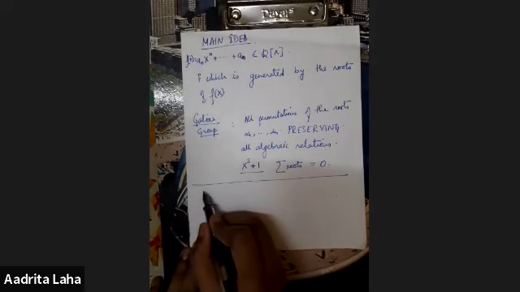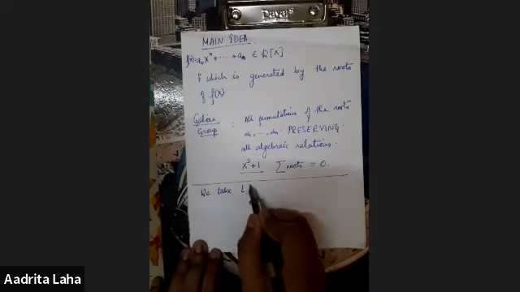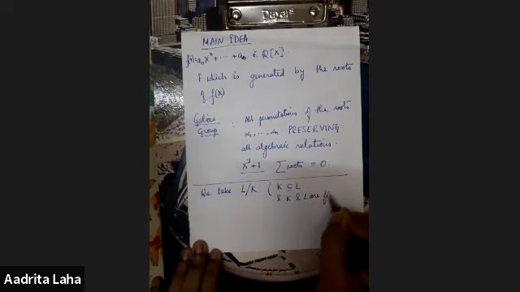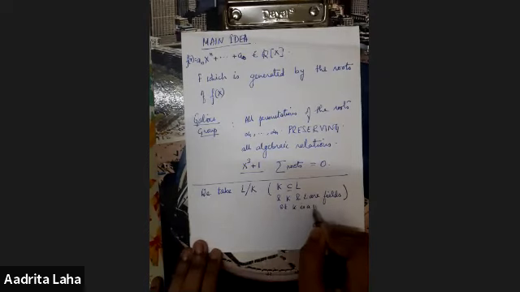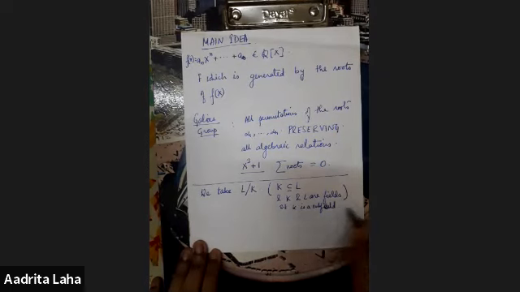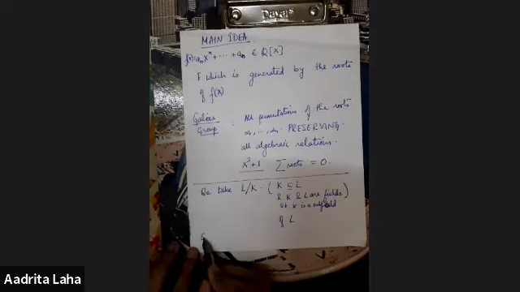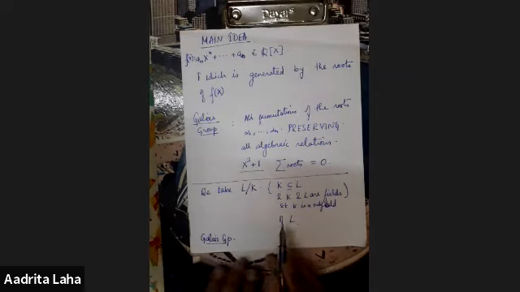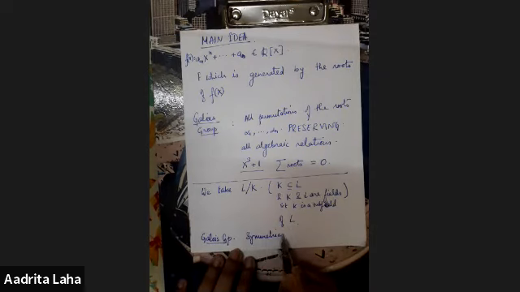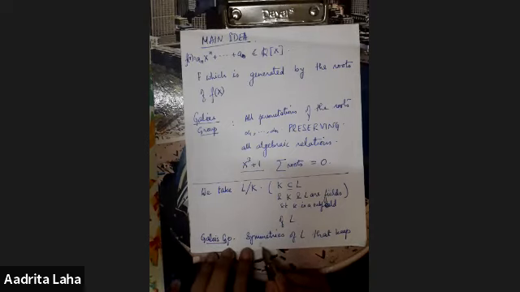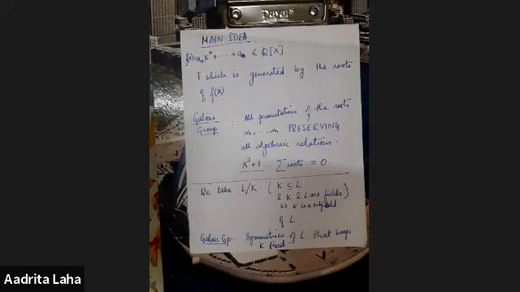So our formulation will be something like, we take a field extension, let's say L mod K. So this means K is a subset of L and K and L are fields, such that K is a subfield of L. So we look at the field extension L mod K, and we see the Galois group to be the group of symmetries of the upper field L that keeps the subfield K fixed.